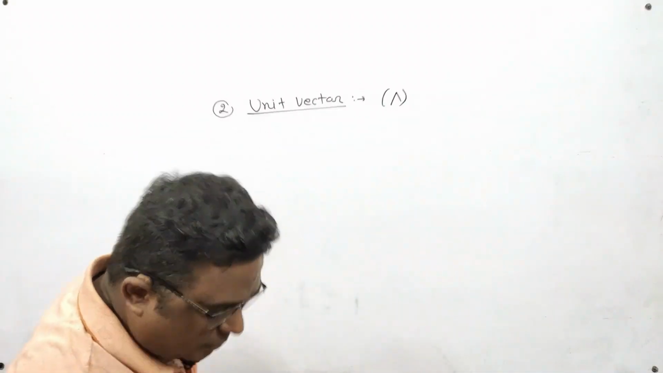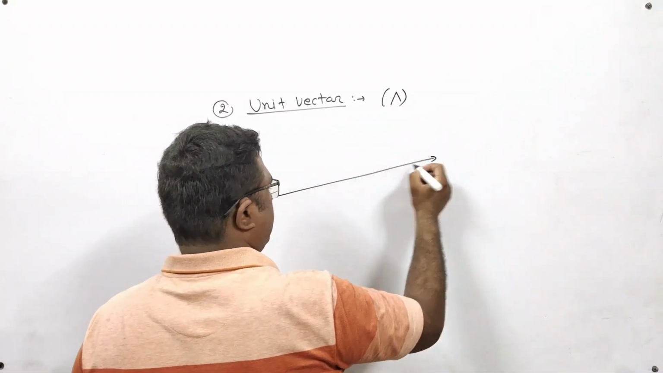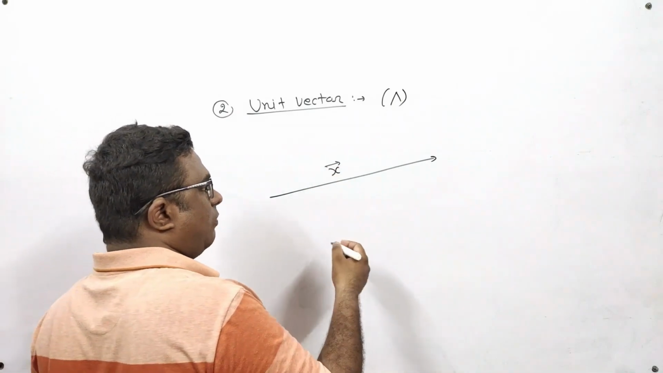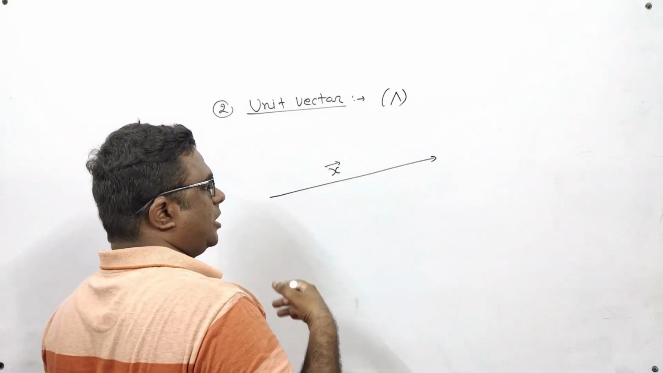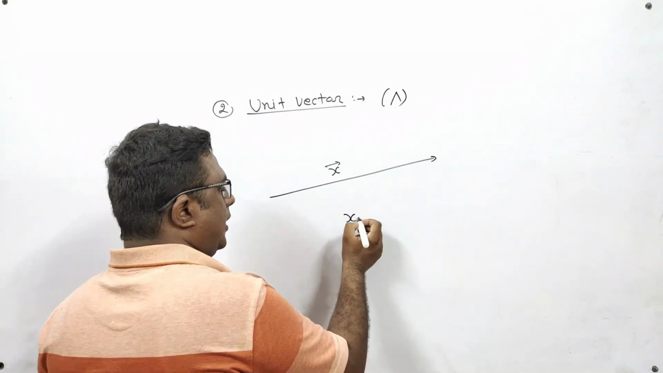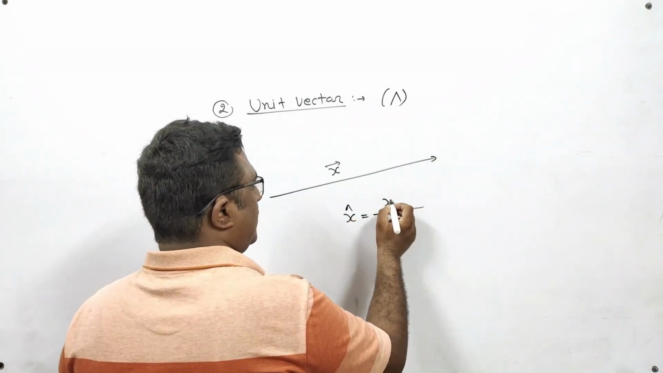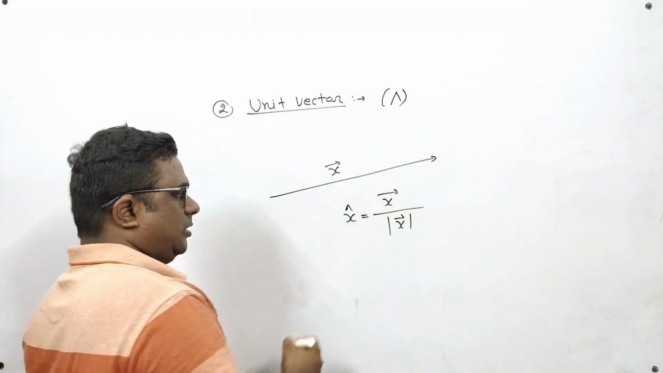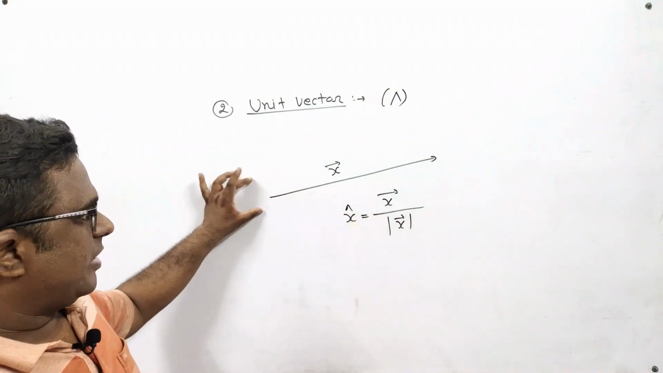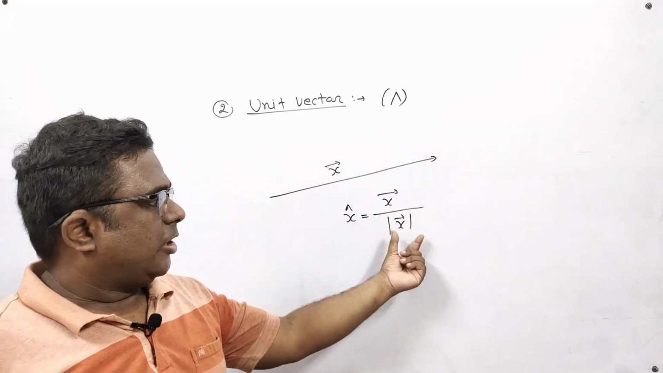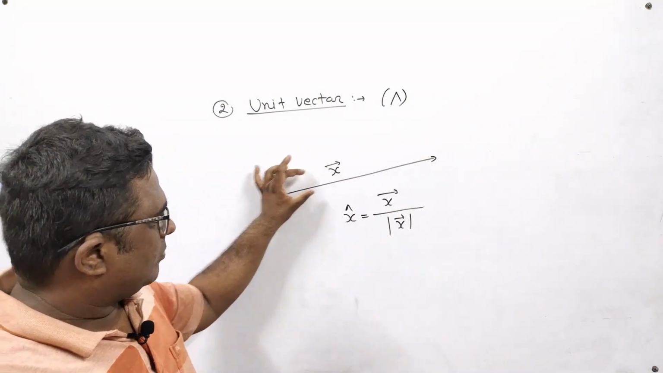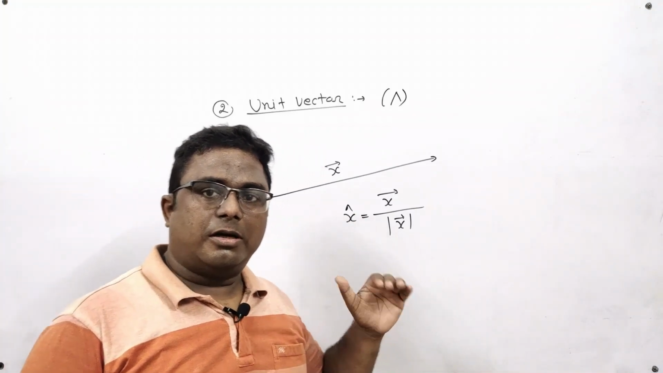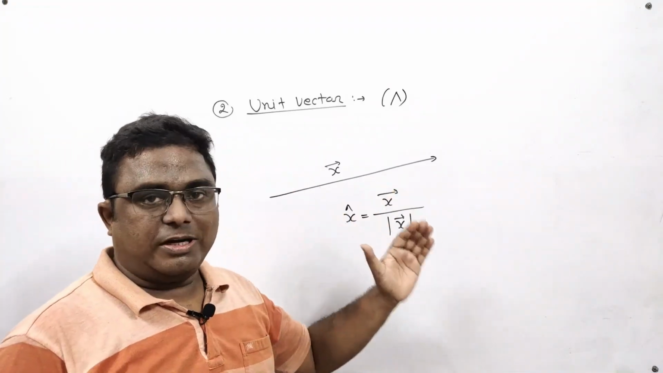Similarly, if our vector is x vector and I want to find the unit vector in its direction, then what formula will I use? x cap is equal to x vector upon magnitude of x vector. In this, x vector is this vector. What is the magnitude of x vector? It is the magnitude of this vector. And what is x cap? x cap is the unit vector in the direction of this x vector.